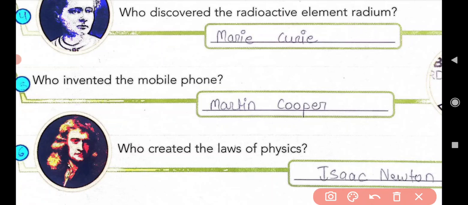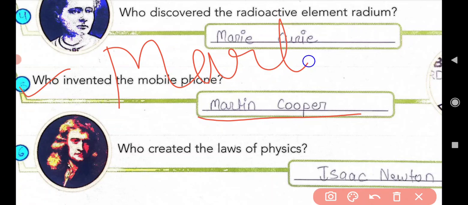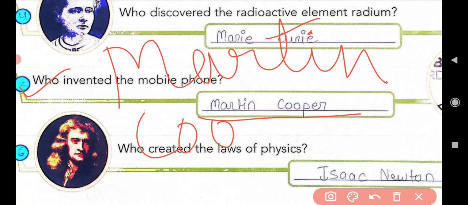Now come to the next. Who invented the mobile phone? So Martin Cooper. Martin Cooper invented the mobile phone. Okay, spelling is Martin, Martin, Cooper. Martin Cooper invented the mobile phone.